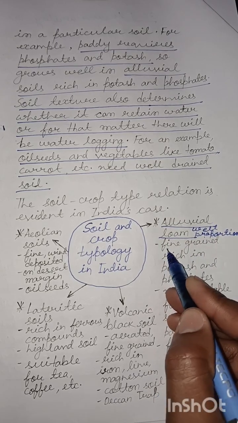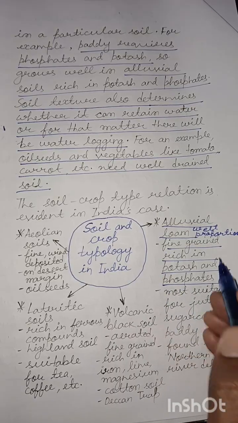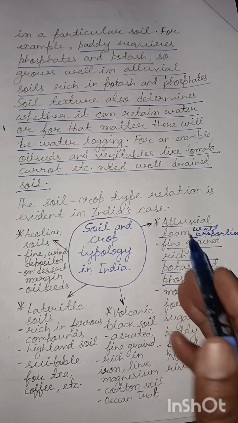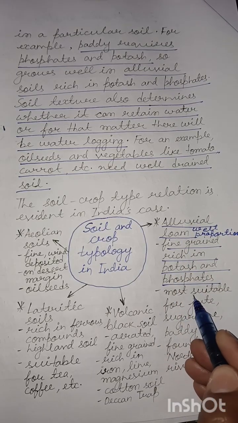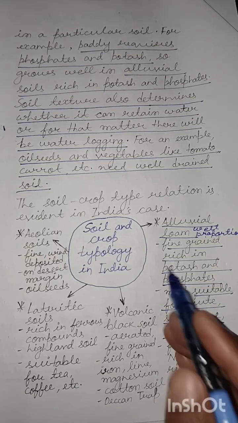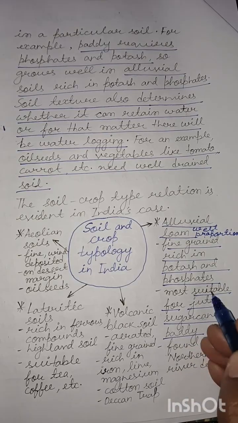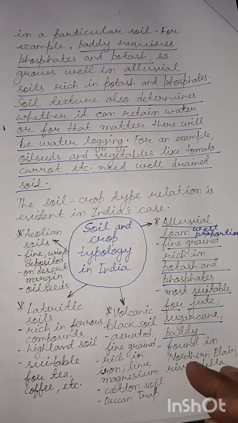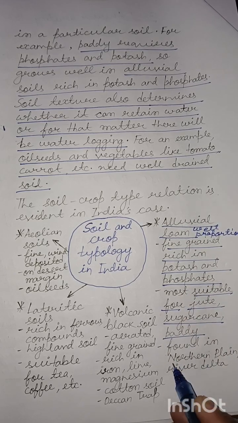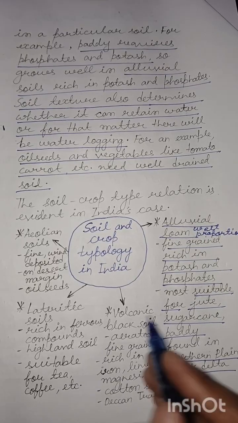It is fine grained, certainly. It is rich in potash and phosphates, and generally it is deficient in nitrogen, as we would see later. The alluvial loam is most suitable for crops like jute, sugarcane and paddy, as we have discussed in passing that the alluvial loam is suitable for paddy. Apart from it, it is also suitable for jute, sugarcane, etc. Most of you can recall that the alluvial soil is found in northern plains of India and in the river delta, river basins, etc.